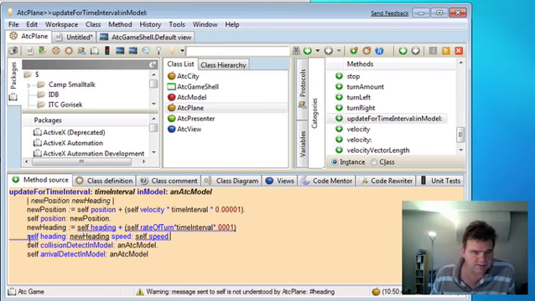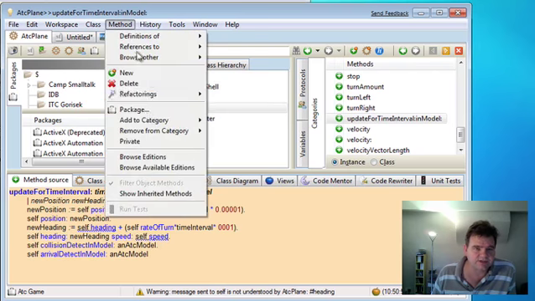Now some of these methods are not yet implemented. Self heading is not yet implemented and self speed is not yet implemented, so let's go and do those.